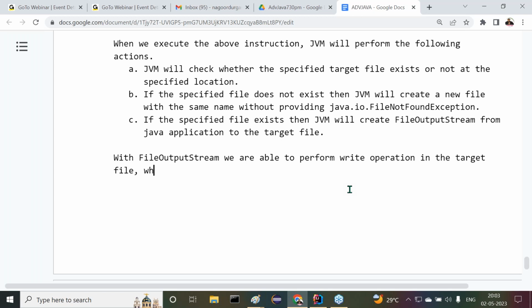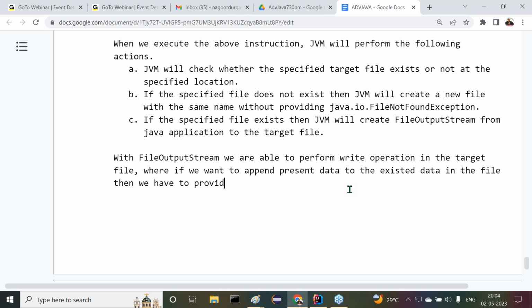Where if you want to append present data to the existing data in the file, then we have to provide true as a second parameter in the file output stream class constructor.